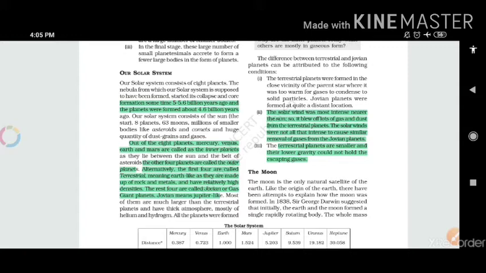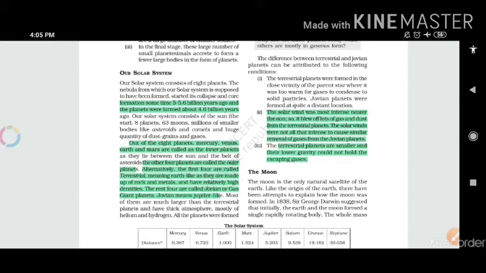But that was not the case with the outer planets. These are Jovian planets, so right now they are containing all kinds of gases and a gaseous environment inside them. That's why the inner planets have a solid surface, whereas the outer planets do not have a solid surface.